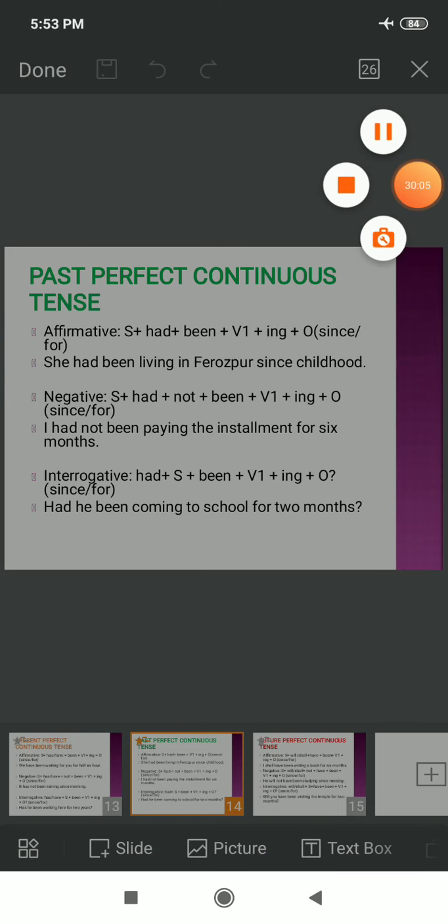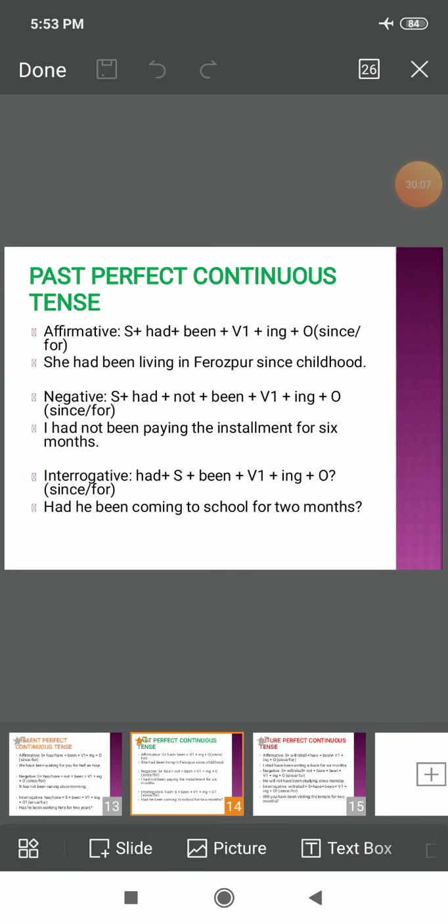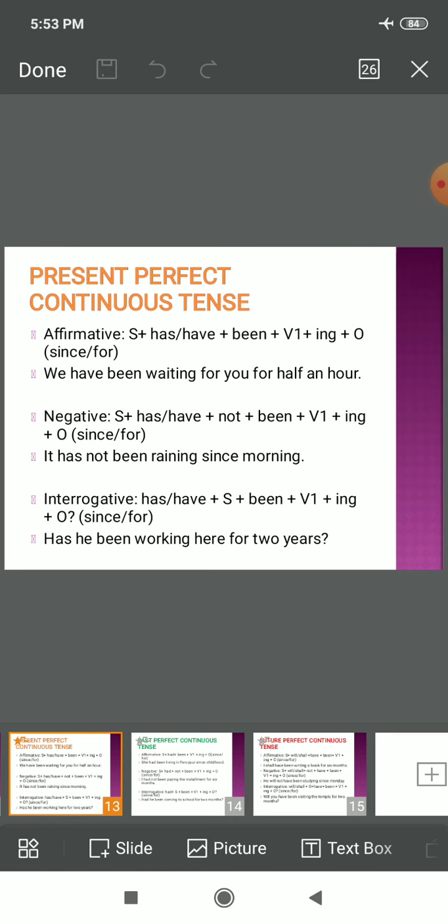Next is past perfect continuous tense. So children, a bit different. See, I would switch these slides. In past perfect, children, we use had: subject plus had been plus first form ing, object, since and for, everything will remain same as compared to present perfect tense.